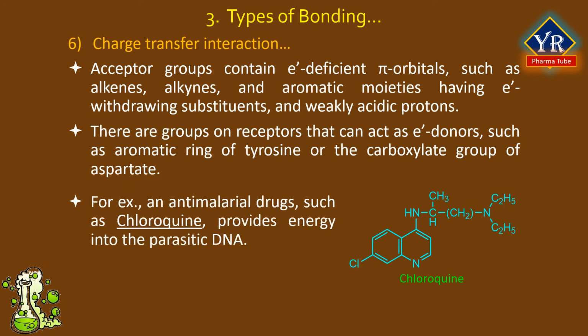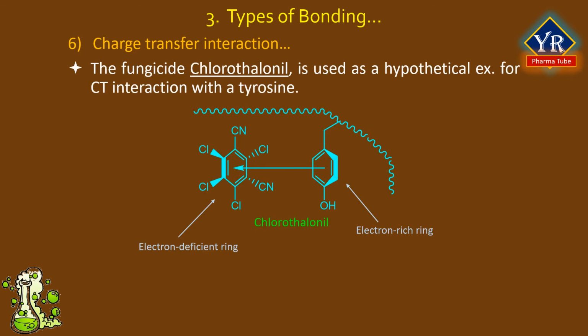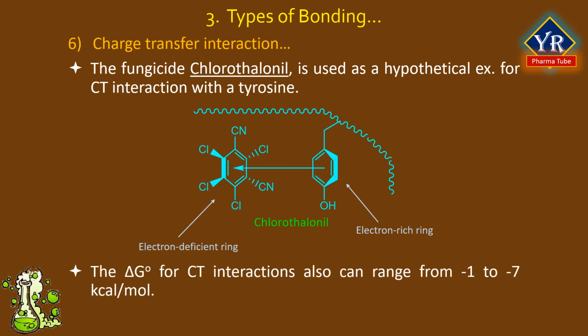Charge transfer interactions are believed to provide the energy for intercalation of certain planar aromatic antimalarial drugs, such as chloroquine, into parasitic DNA. The fungicide chlorothalonil is used as a hypothetical example of a charge transfer interaction with an amino acid, that is tyrosine. The energy for charge transfer interactions can range from -1 to -7 kilocalories per mole.